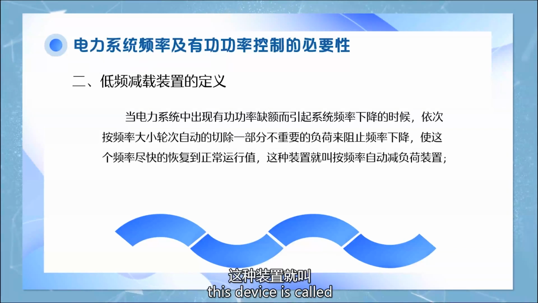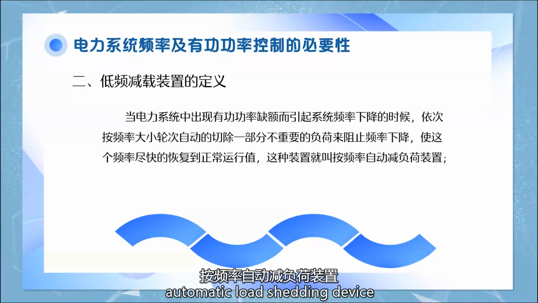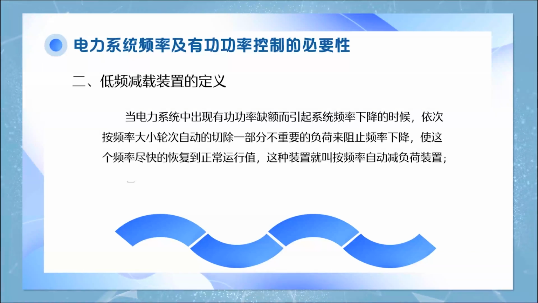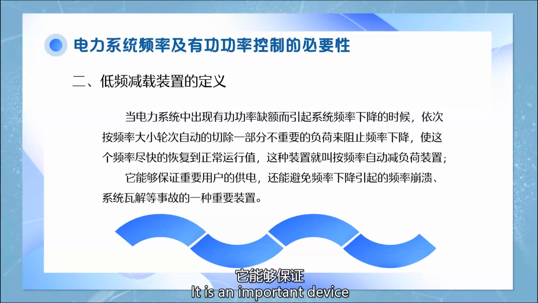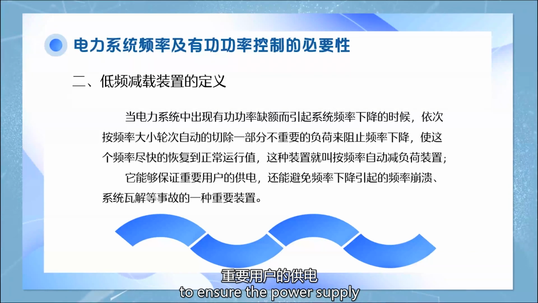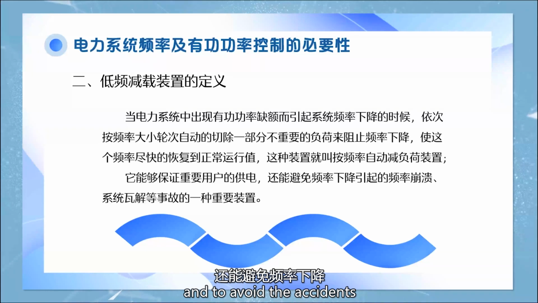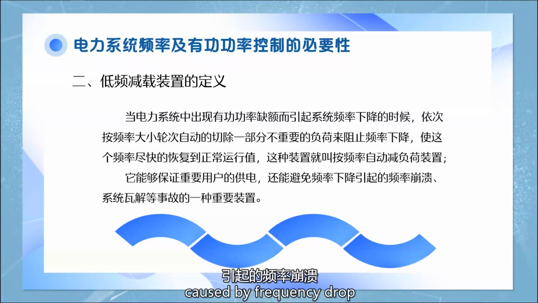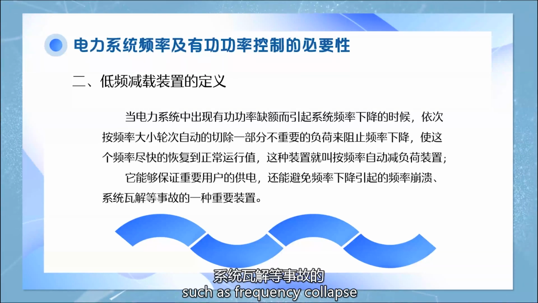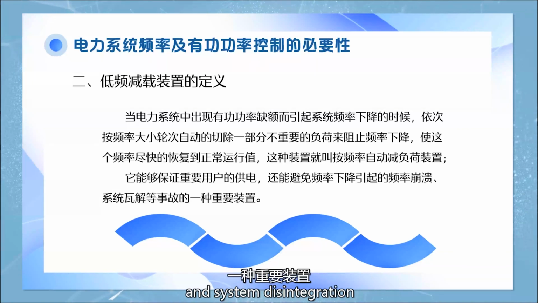This device is called the automatic load shedding device by frequency. It is an important device to ensure the power supply of important users and to avoid the accidents caused by frequency drop, such as frequency collapse and system disintegration.